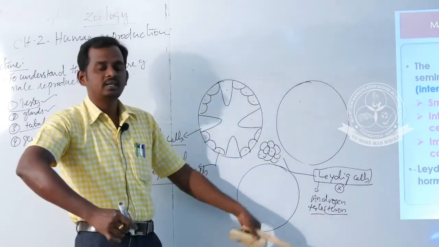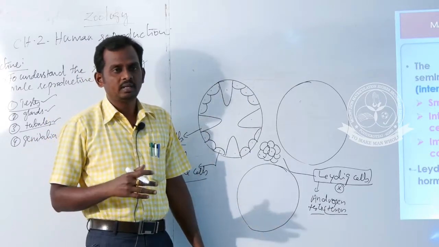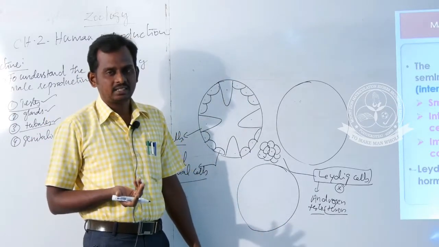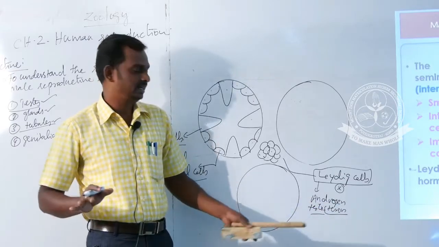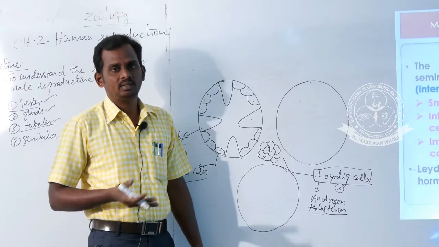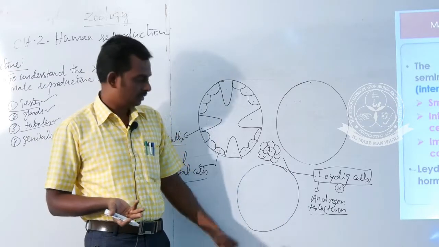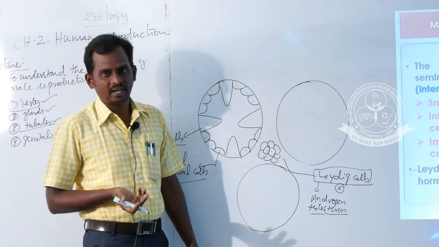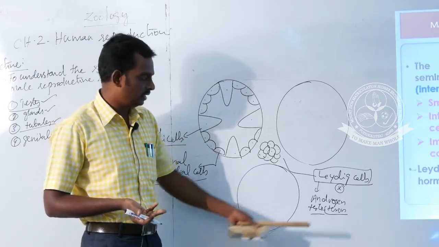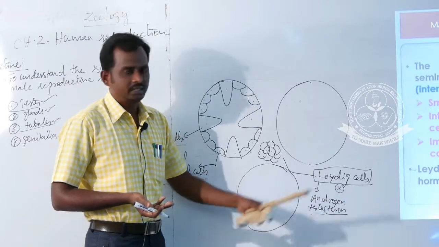What is the main function of testosterone or androgen? The secondary sexual characters of the male are maintained by androgen. If this hormone is not secreted, the male would not be like a male. So this is a major hormone. Development of voice modulation, hair growth, and spermatogenesis, these three processes are maintained by Leydig cells.